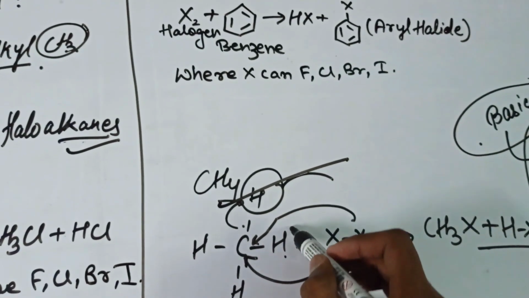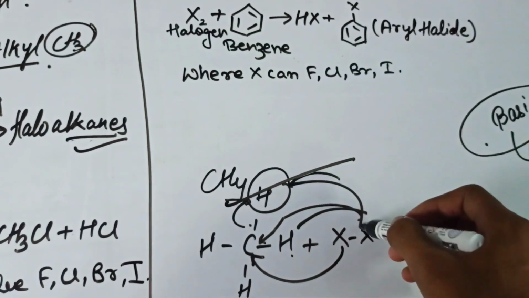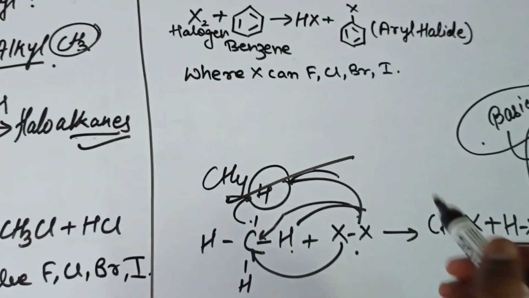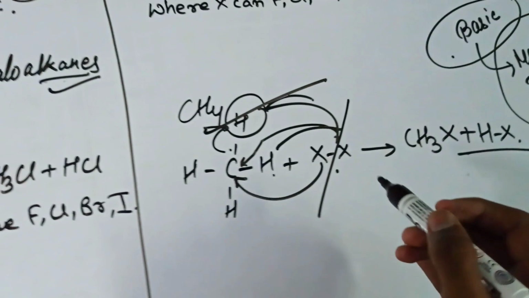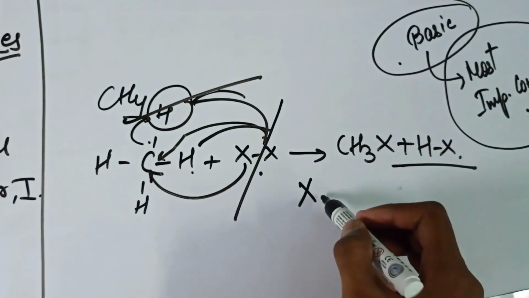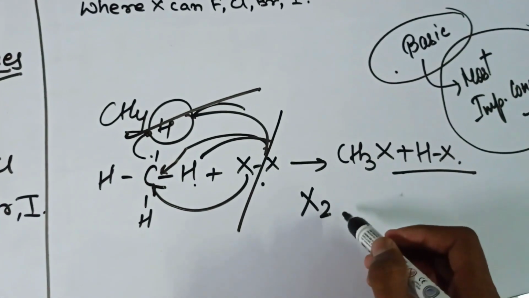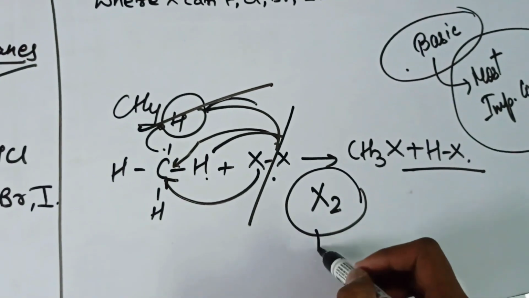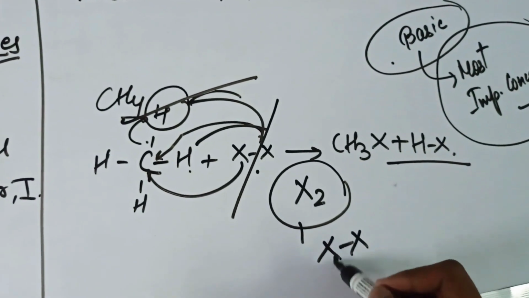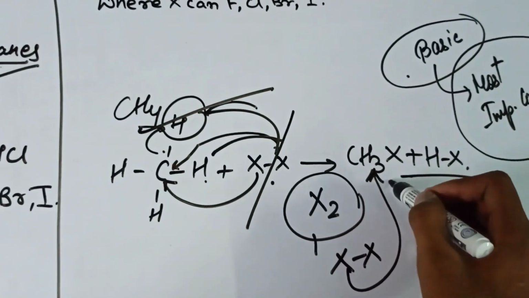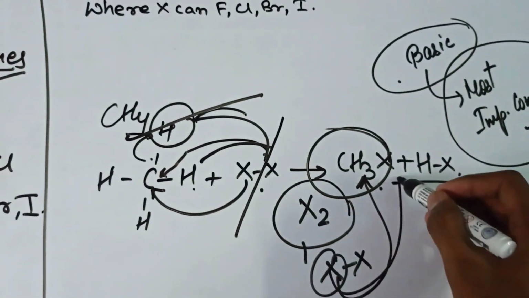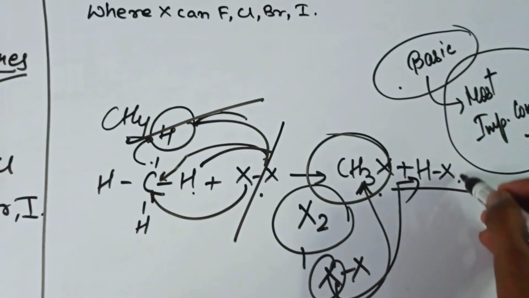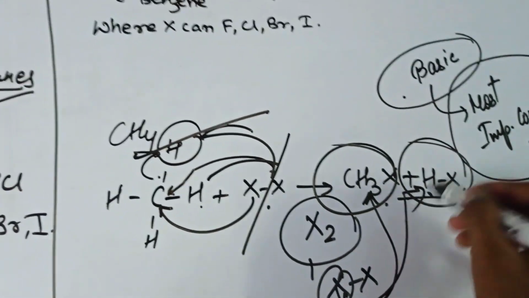The removed hydrogen gets added with the other X, because we know that the halogen exists as X2. So we have 2X: one X will attack the carbon and form the haloalkane, and the other X will react with the removed hydrogen and form a hydrogen halide.